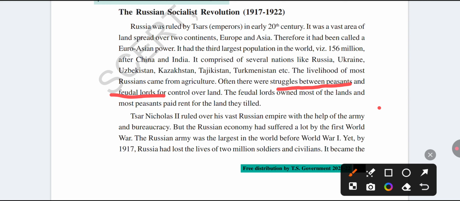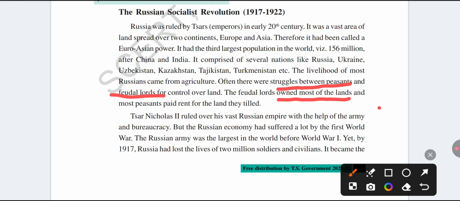Feudal lords and peasants. But feudal lords have most of the lands. In whose hands is most of the land? Feudal lords have most of the lands. But peasants pay rent to the feudal lords for the land which they tilled. The farmers pay so much rent to the feudal lords. A struggle started between the peasants and landlords.